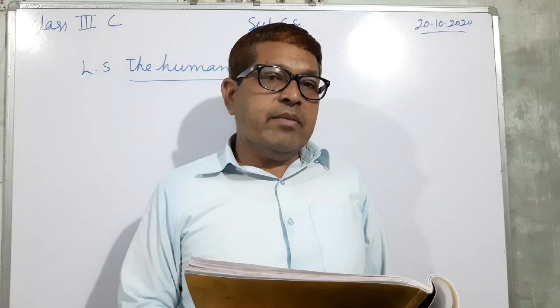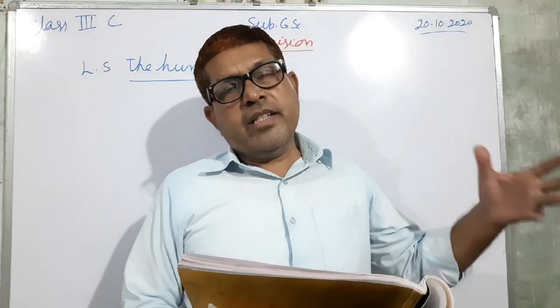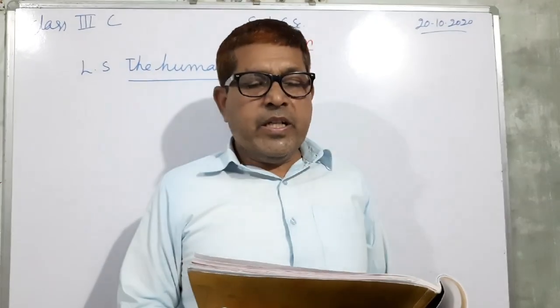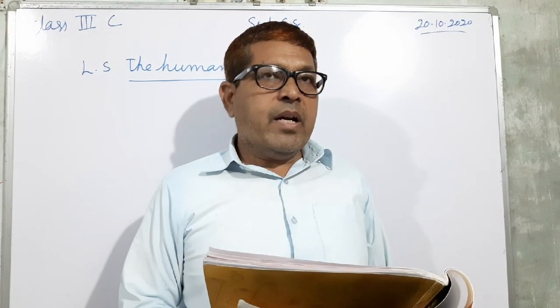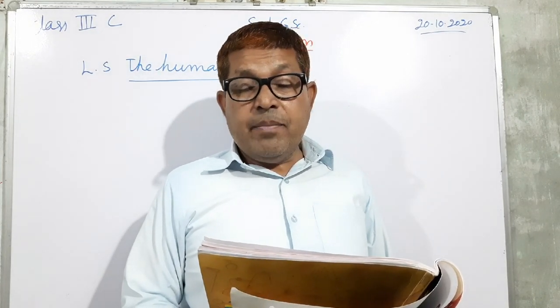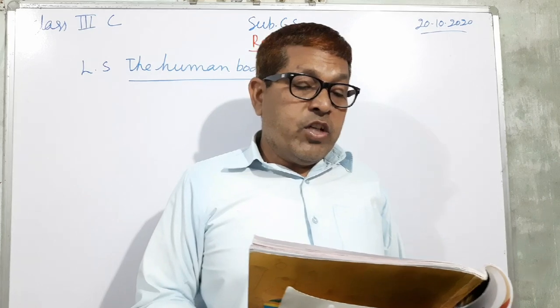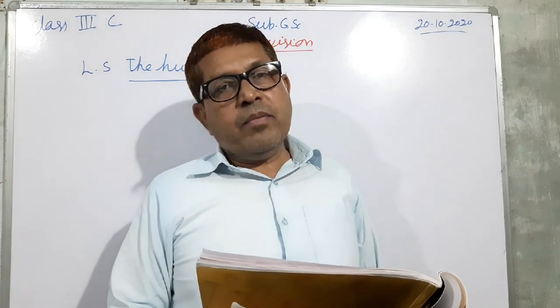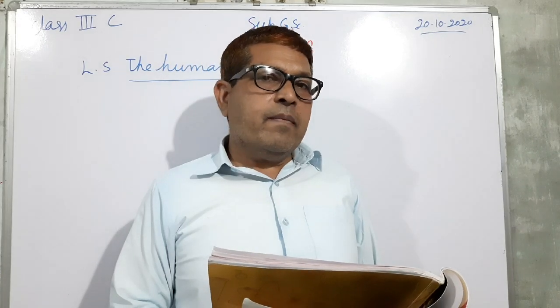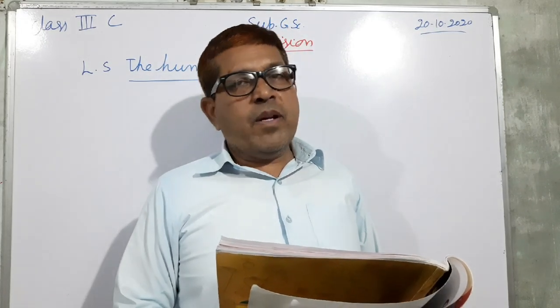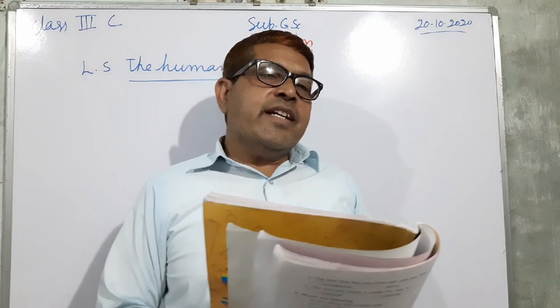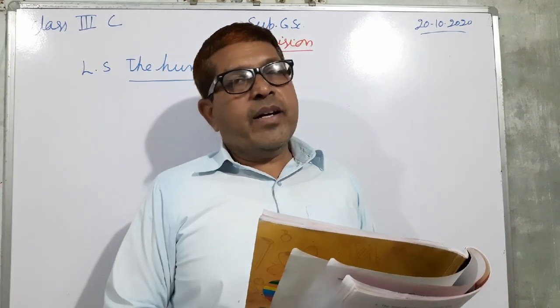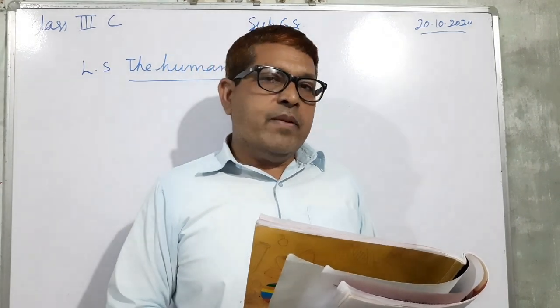All parts of our body work together to keep us alive and healthy. Suppose any part is not properly functioning, suppose the kidney is not functioning, then the function of our body will be